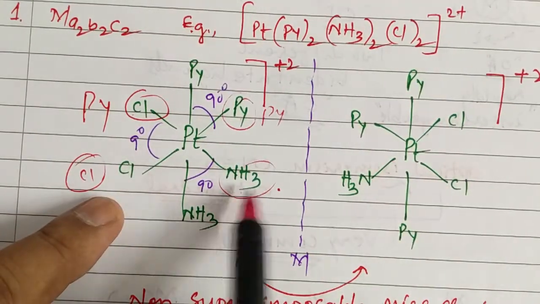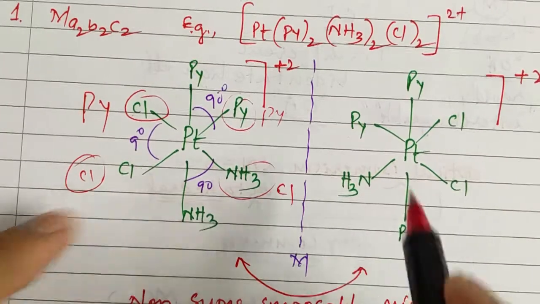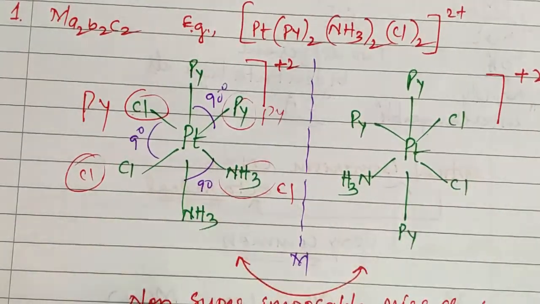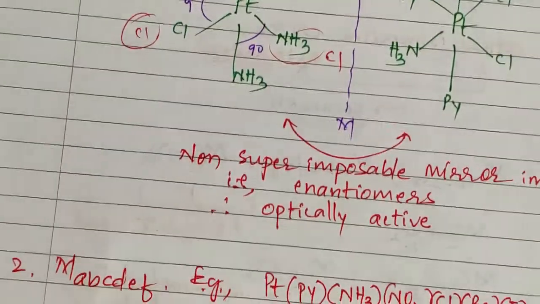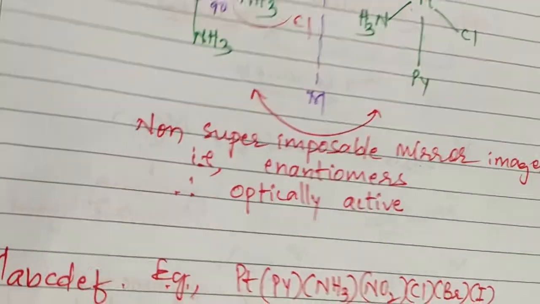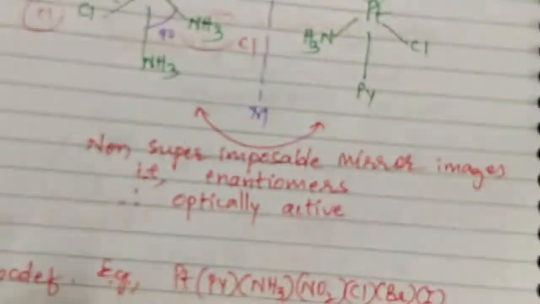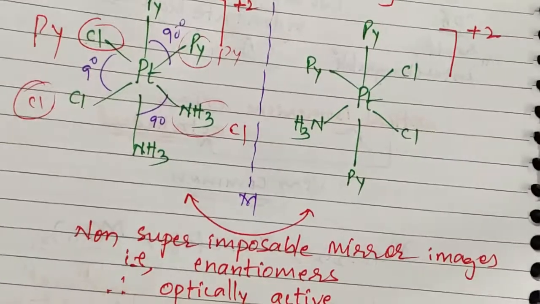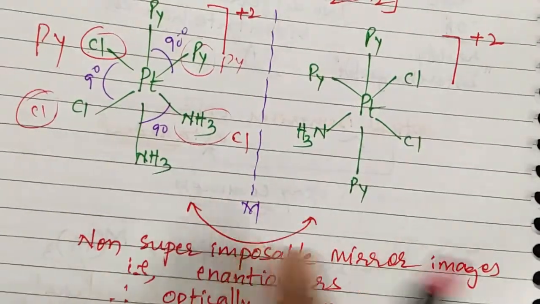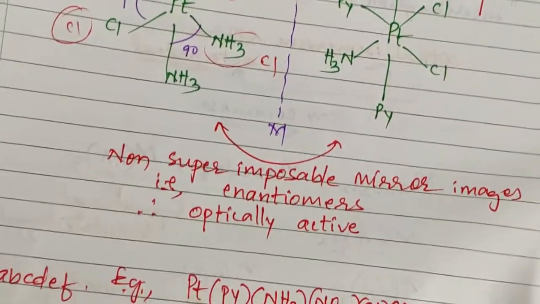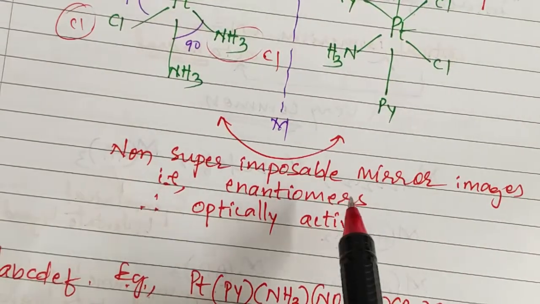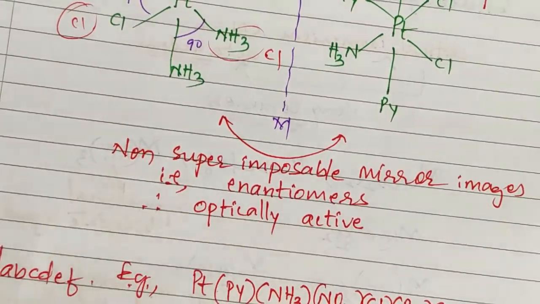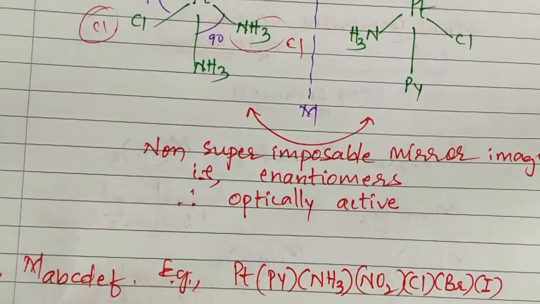In place of this ammonia, this Cl will come. It means that these two structures are non-superimposable mirror images. Are you noticing this, students? Therefore, they are also called enantiomers, and hence these two are found to be optically active.